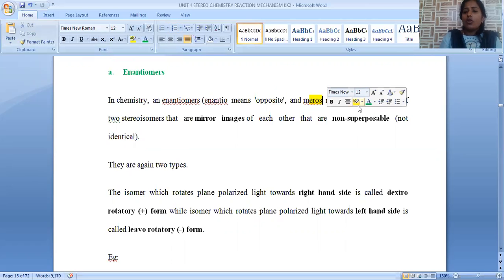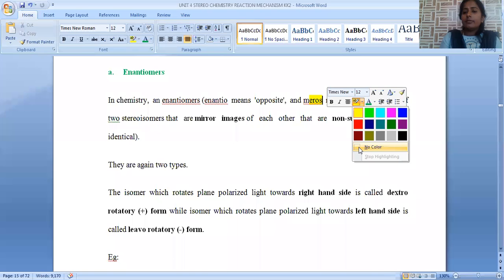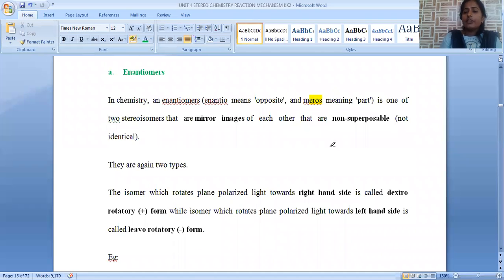So enantiomers are two compounds in which opposite parts are present. Opposite means a mirror image type of relation is present between two different compounds. That is called an enantiomeric relation.